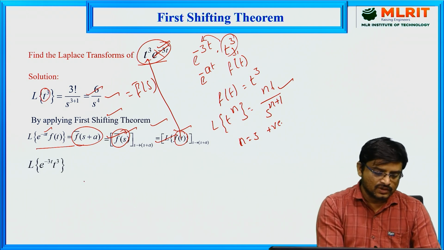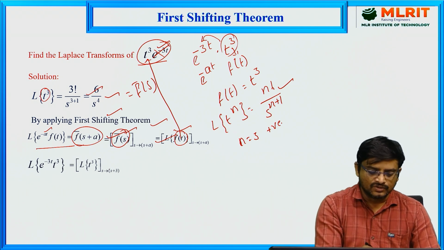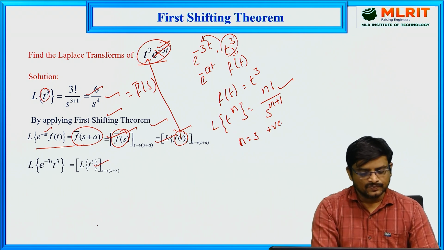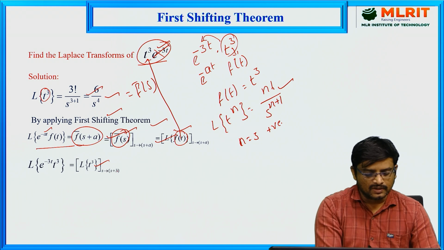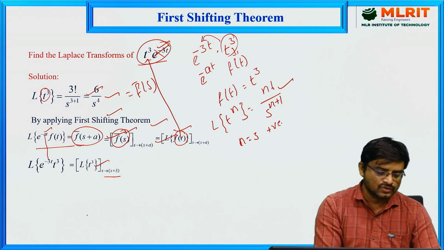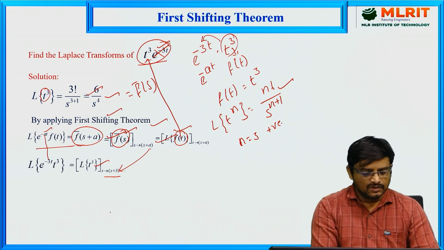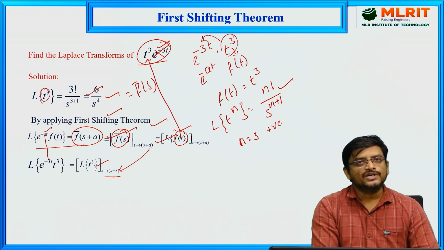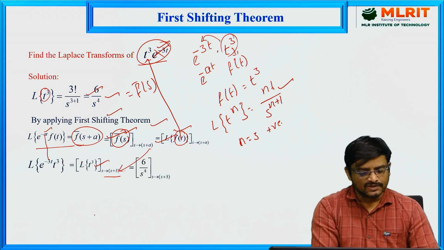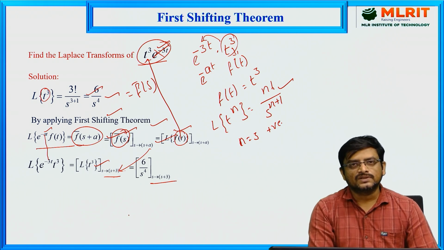So now here our f of t is t cube. So the Laplace transform of t cube; we got this value, replace s with s plus a. Now compare this, in place of a here we have 3, so we can replace a with 3. Now we got the Laplace transform of t cube, replace that value 6 by s power 4, and then replace s with s plus 3.